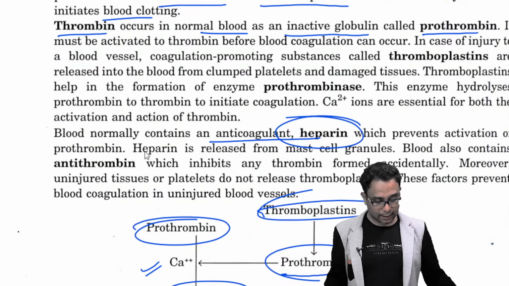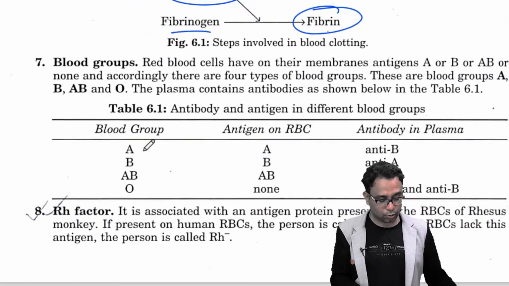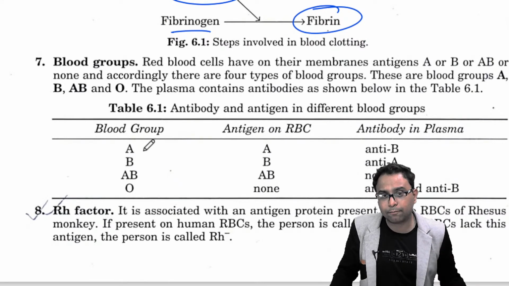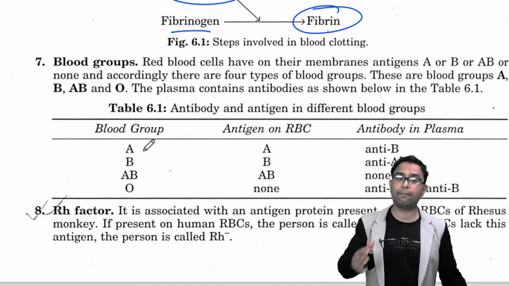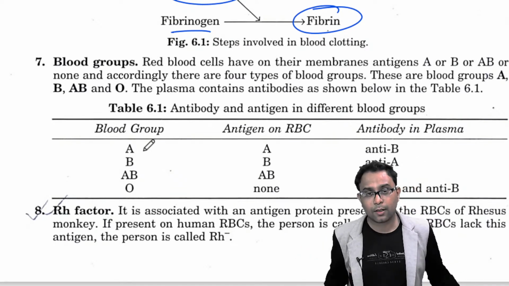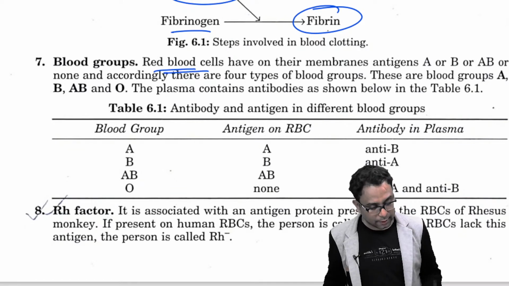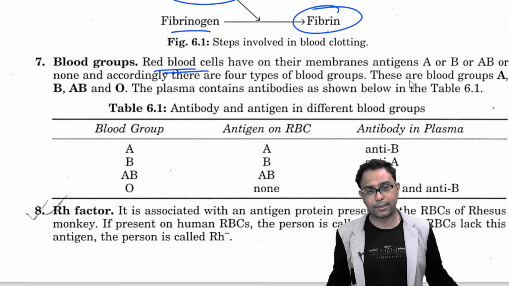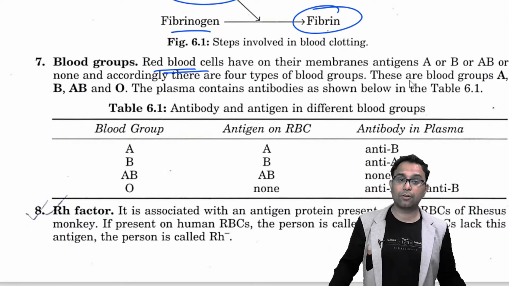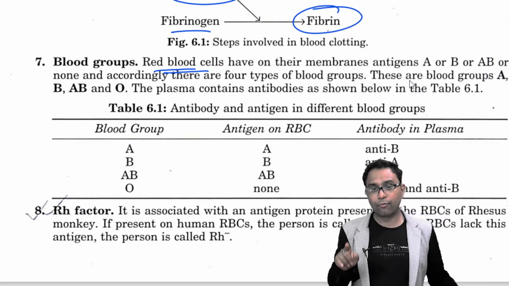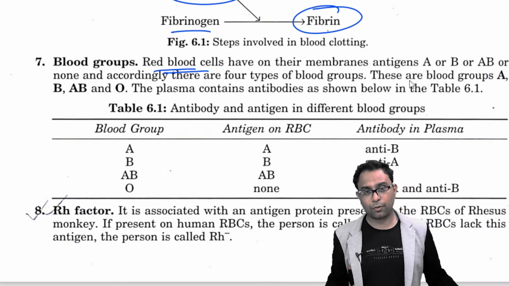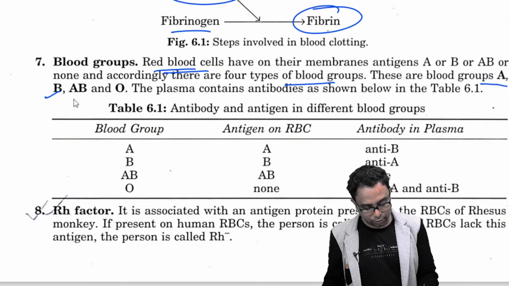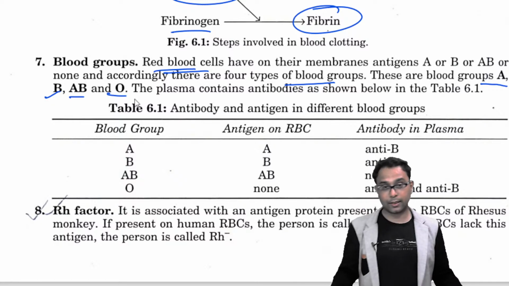Now we discuss the importance of blood groups. How do blood groups come about, and why are there different blood groups in human beings? Red blood cells and their outer membranes have different kinds of antigens. According to the presence of the different kinds of antigens, we classify the blood groups. 4 types of blood group are there: blood group A, blood group B, blood group AB and blood group O, right?